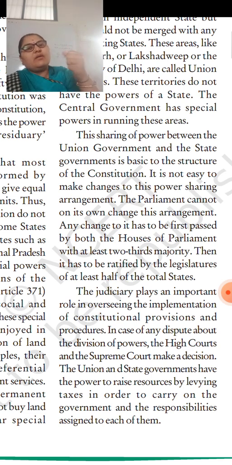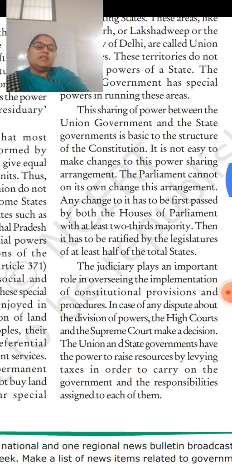If all the powers are given to one person, what will he see? Now CM Yediyurappa is unable to see all the districts in Karnataka. It becomes very difficult for him when it is not divided. So he has two DCMs, Lakshman Savadi and Karjol sir, who are helping him to administer the Karnataka state. It is very difficult to administer the country, so there should be sharing of powers.